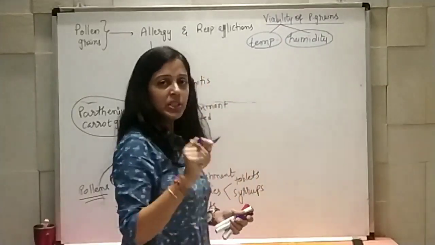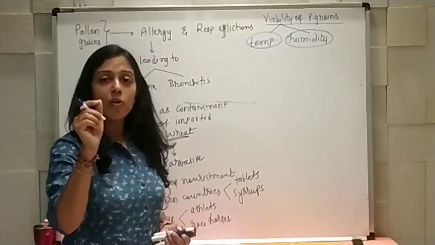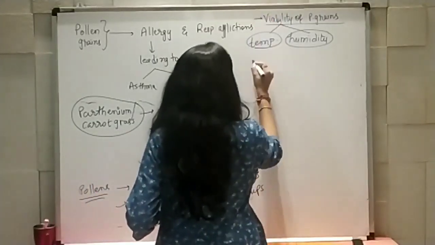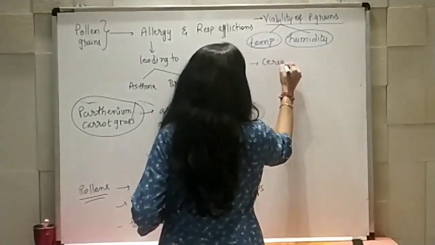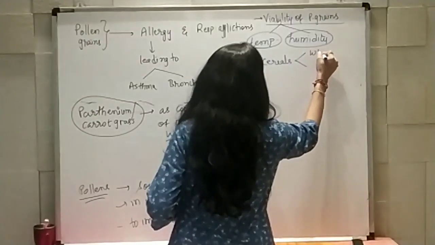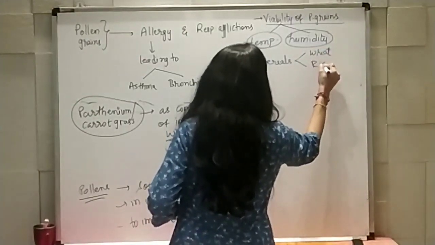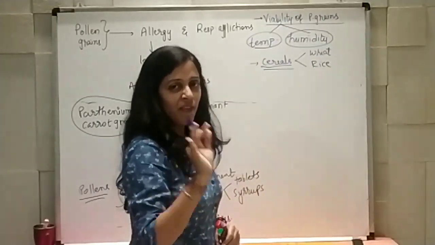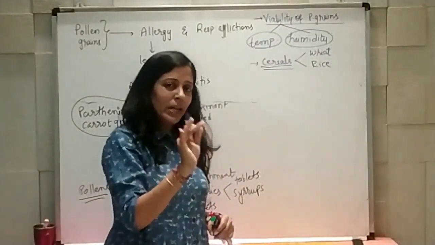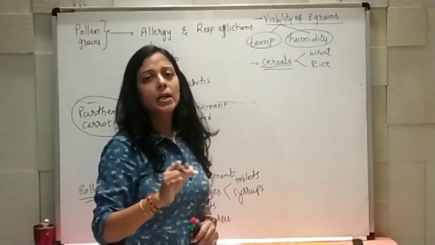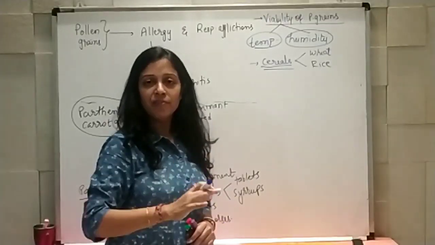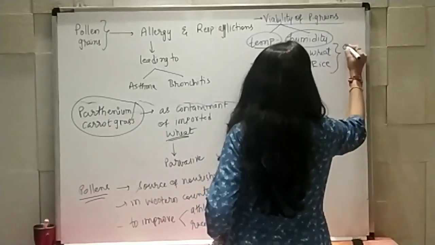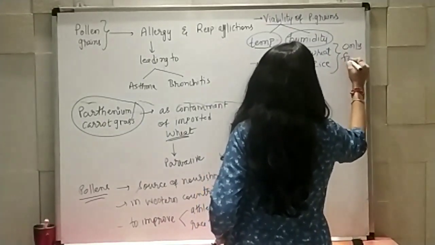And in different species viability is also of different time period. So for example, if I am talking about cereals like wheat and rice, in such type of crop pollens remain viable only for 30 minutes after the dehiscence process. After they get shed, only for 30 minutes they remain viable.